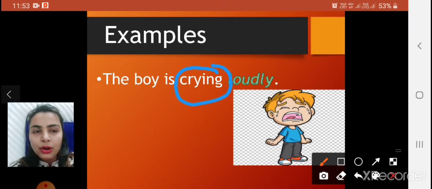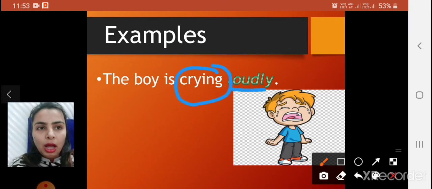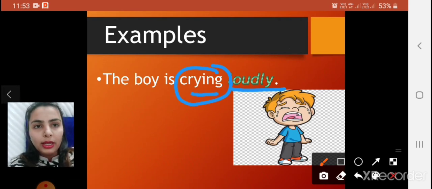The verb is crying here, and loudly shows how the boy is crying. That means it shows the action of the verb, the action of crying.